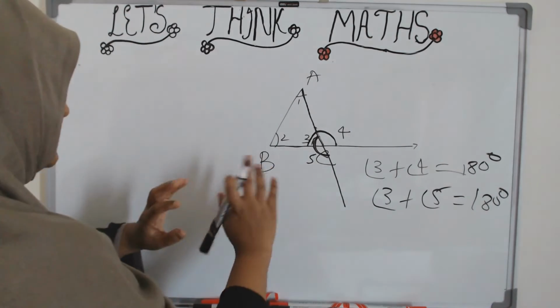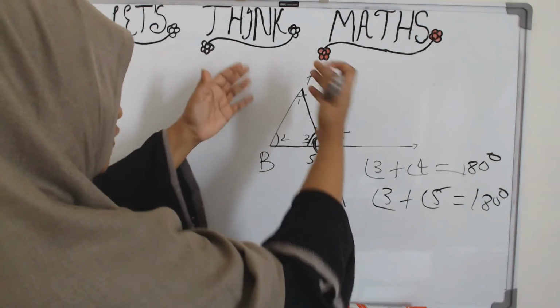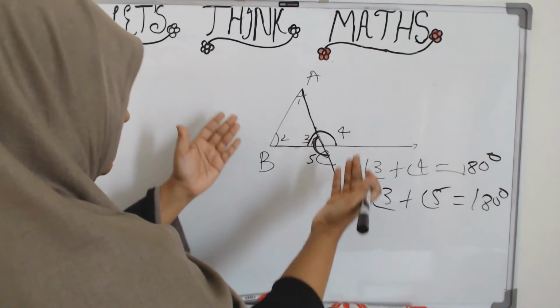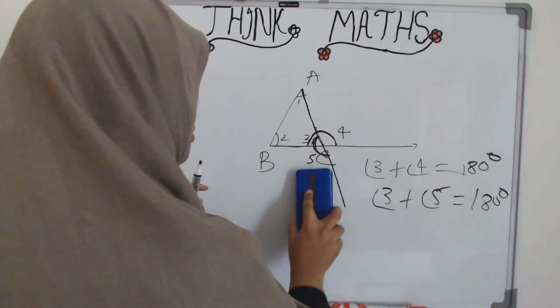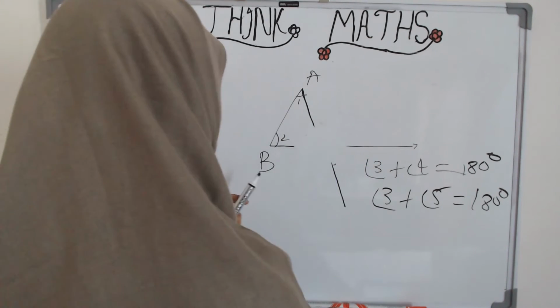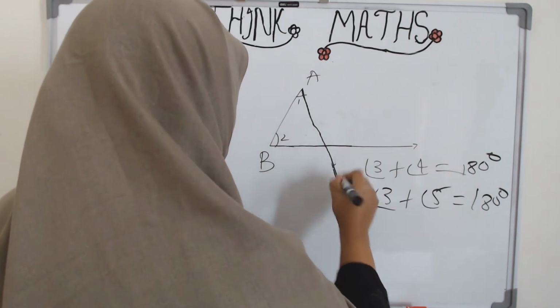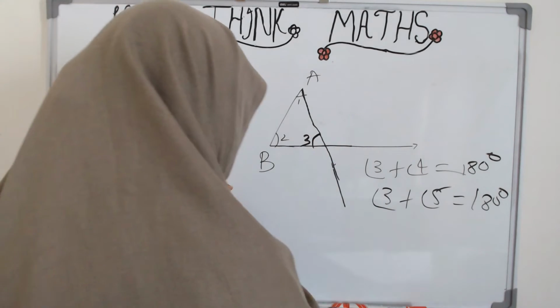Often I see students get confused. They look at any angle which falls outside the triangle and think that it is the exterior angle. Let me show you an example of an angle which falls outside, but it is not the exterior angle. There you have 3.